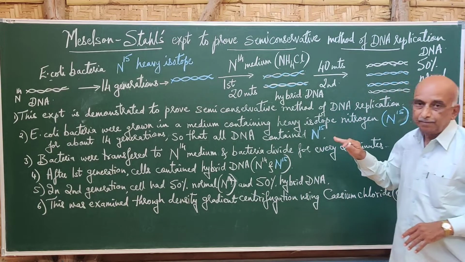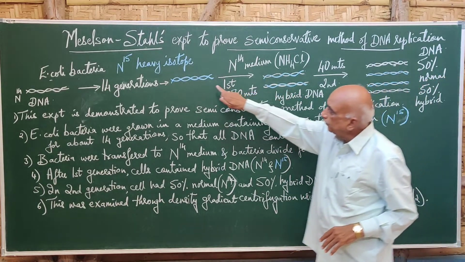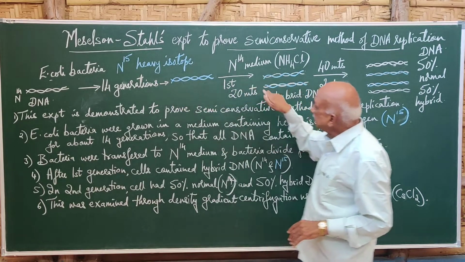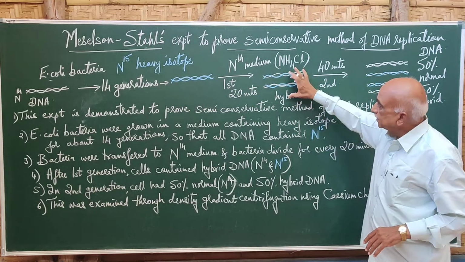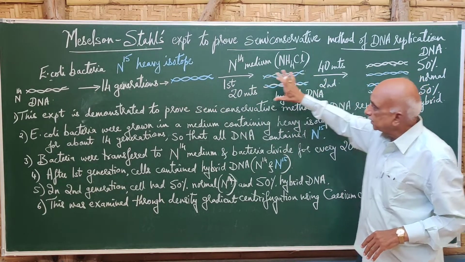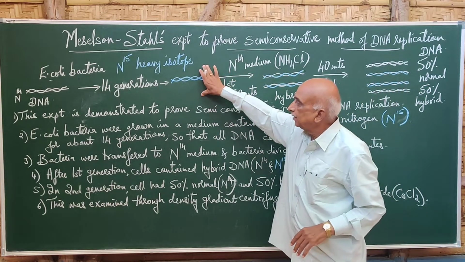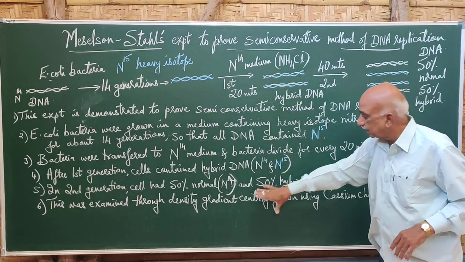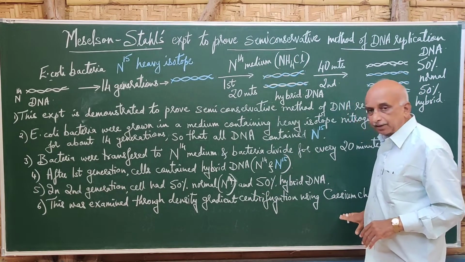They confirmed that the N15 DNA present in the E. coli cells, after the first generation, was hybrid when observed under density gradient centrifugation.